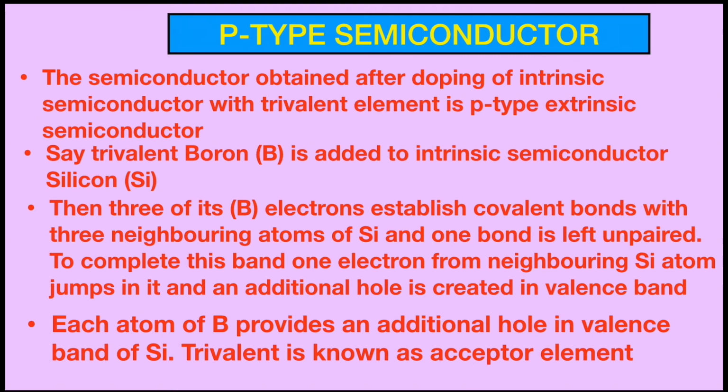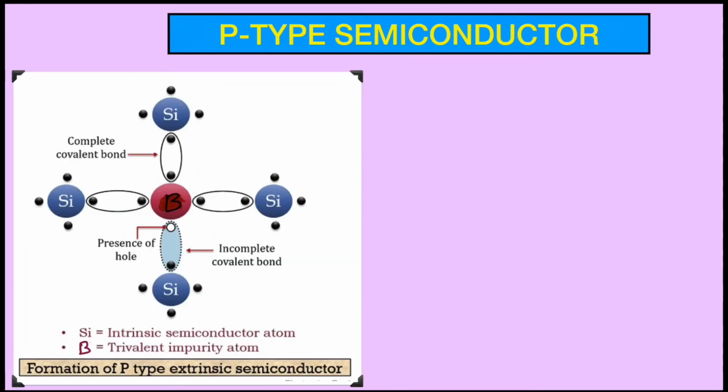from the valence band. So in that way, the number of holes in the valence band is increased when we talk about the p-type semiconductor. Let's see this with the help of a diagram that illustrates the bond formation of the trivalent element boron. When boron is added, then 3 of its electrons accomplish the covalent bond with 3 silicon atoms.